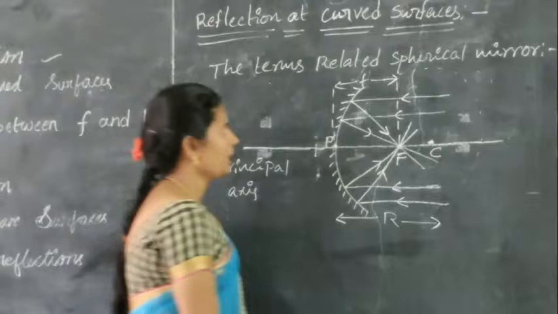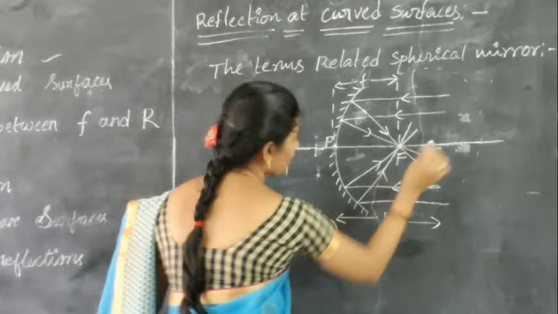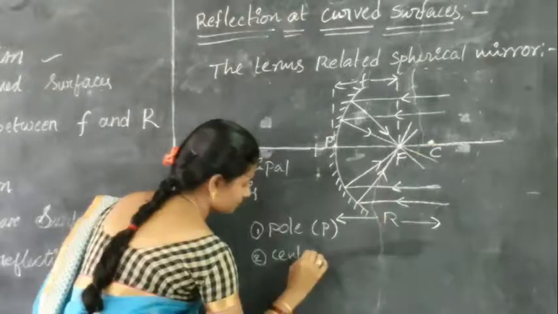So, what are the terms related to spherical mirrors? The center part of the mirror is known as the pole. It is represented by the letter P. And it is a part of a sphere. The geometric center of the sphere is known as the center of curvature.